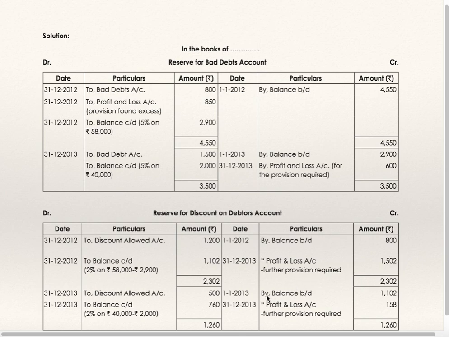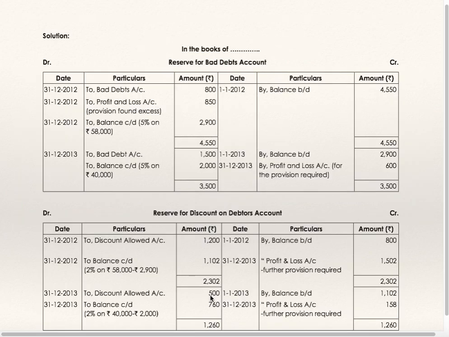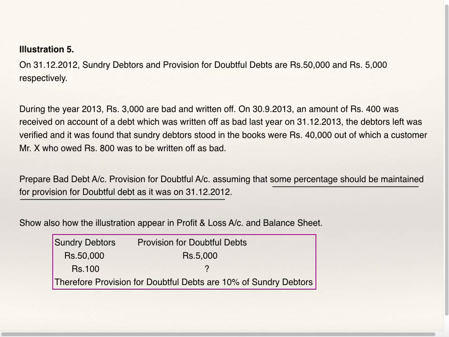For the year 2013, by balance brought down 1102. 2012 closing is 2013 opening, 1102. To balance carried down 760, I have shown you in the working note, 760. To discount allowed 500 is given. By profit and loss account 158. This is the balancing figure to be transferred to profit and loss account.